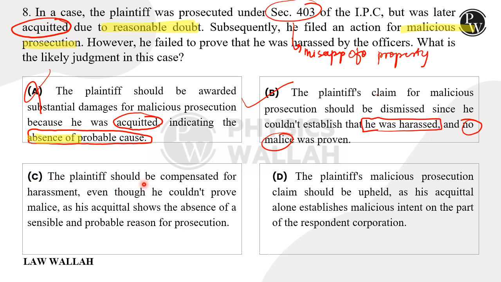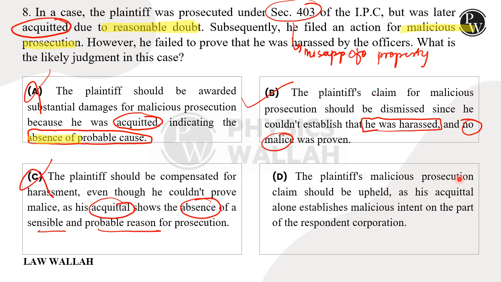C says the plaintiff should be compensated for harassment even though he couldn't prove malice, as his acquittal shows the absence of sensible and probable reason for prosecution. Again, just because he was acquitted doesn't show the absence of probable or sensible reason for prosecution. So this is the wrong option.